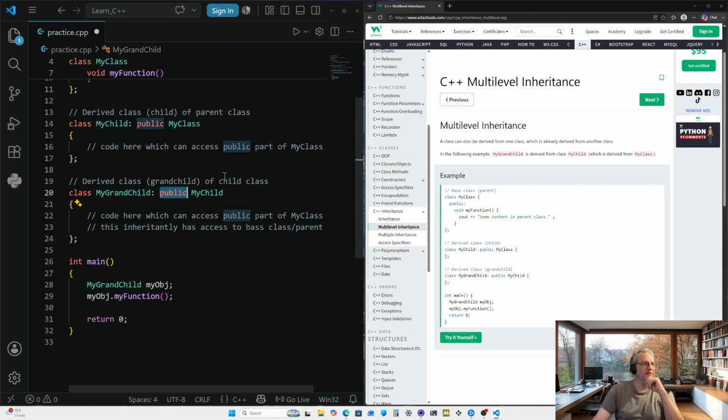So that would be kind of something you would think of as underneath the layers. My grandchild has a private sector and a public sector both. But when you declare something as private or public, you are labeling that information or that data for that specific area of my class.